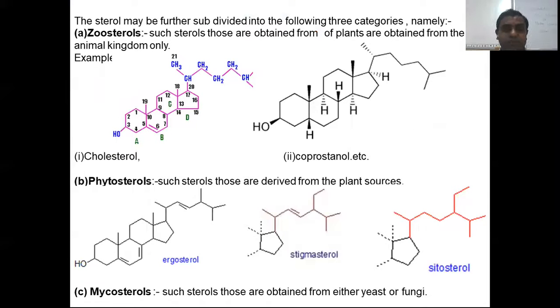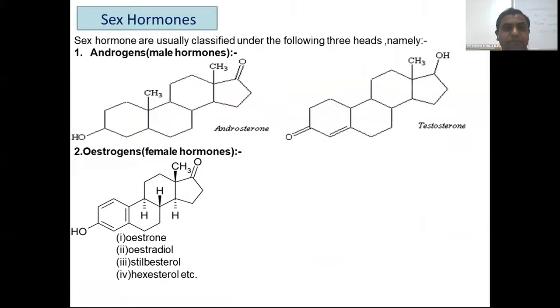Now see, this is the typical example of some steroids like cholesterol and coprostanol. This is the structure of cholesterol and coprostanol. Both are optical isomers of each other. Now phytosterols like stigmasterol and sitosterol are examples of phytosterols, which are present in plants. Mycosterol, yes, ergosterol, is considered a mycosterol because it is present in either yeast or the fungus.